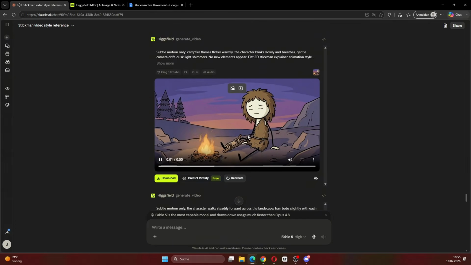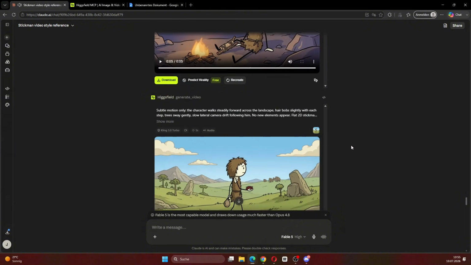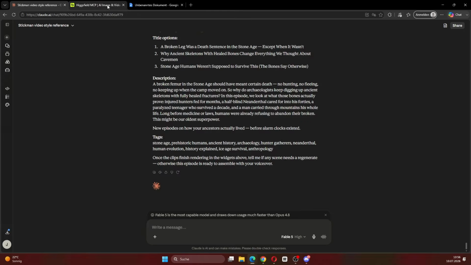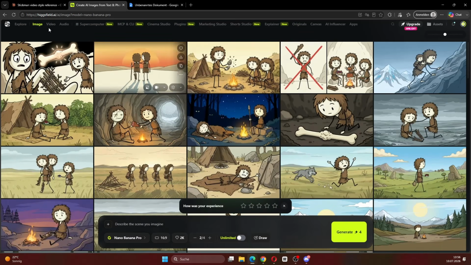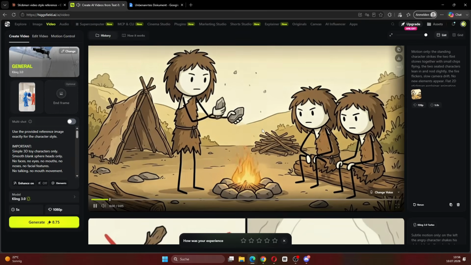Honestly, they do look really good, and it also only took around 5 minutes for the entire generation. So that's pretty fast. Claude also generated a thumbnail, but we will create a better one later on. Now if you open up Higgsfield and go to images, all of the images appear here. And if you head over to videos, all of our generated videos also appear here. So we can just go in here and download all of these videos.